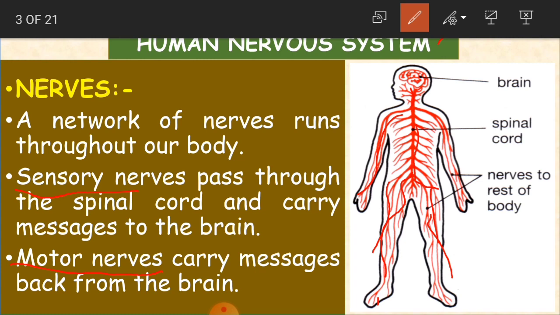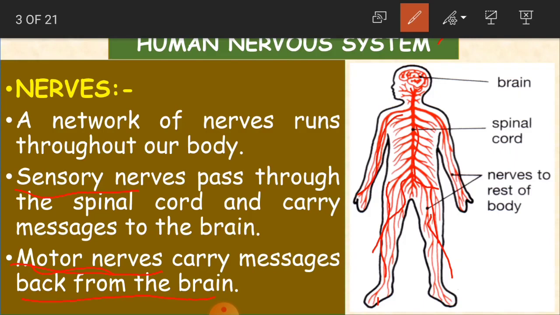Children, if our body wants to perform any action, the message is carried to the brain through nerves. The brain understands it and sends back the reply, so that we can perform a particular action, like moving our body. So sensory nerves carry messages to the brain and motor nerves carry messages back from the brain.